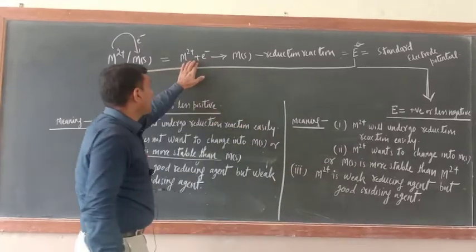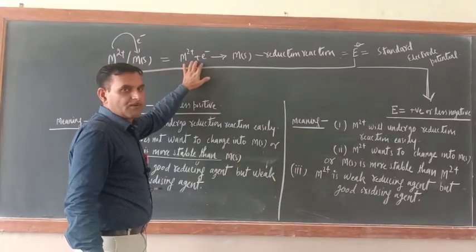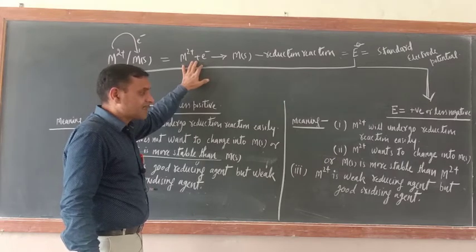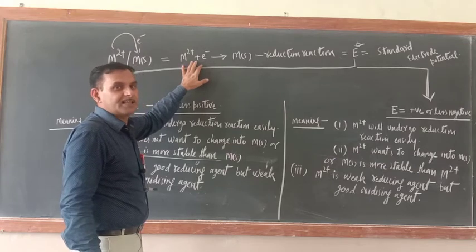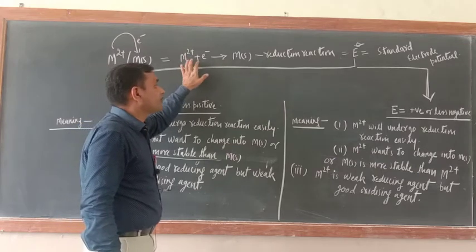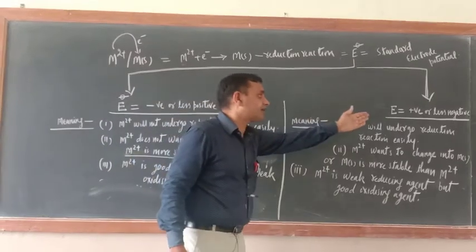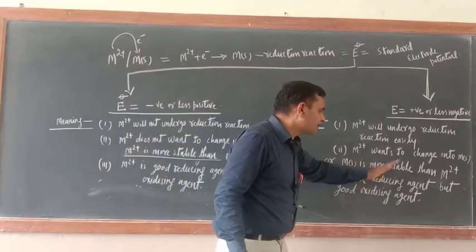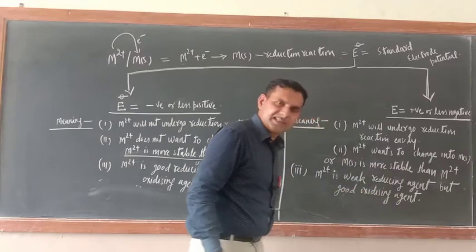Now, for those gaining electrons easily, what is the name of the process? The process name is reduction, but the substance which gains electrons is known as the oxidizing agent. Since M2+ is gaining electrons easily because its electrode potential is positive, M2+ is a weak reducing agent but a good oxidizing agent.